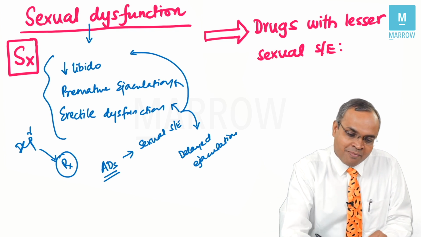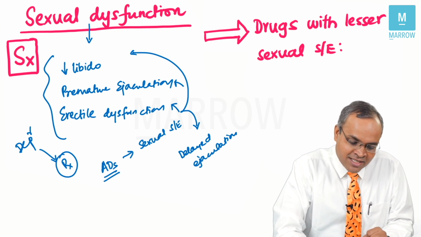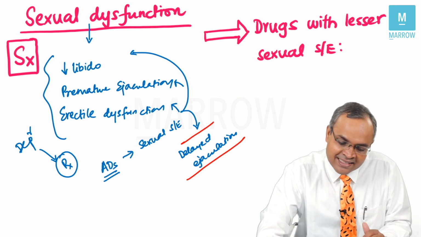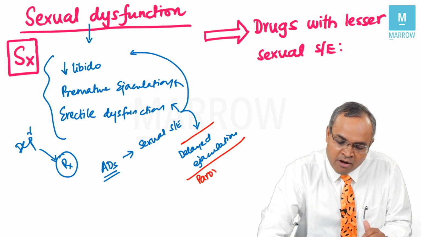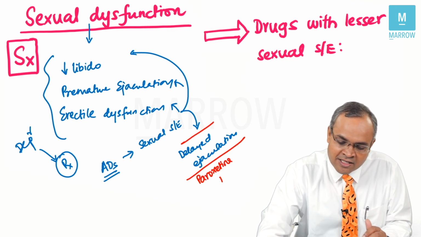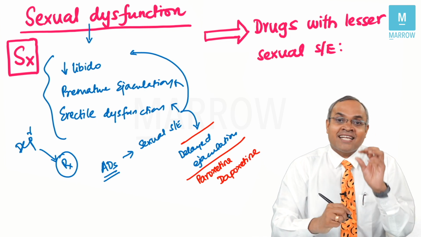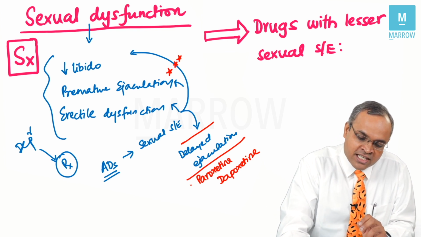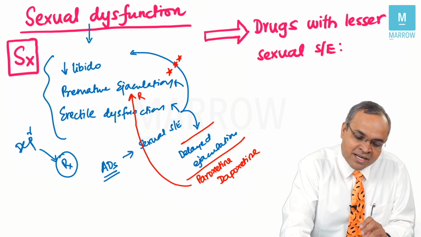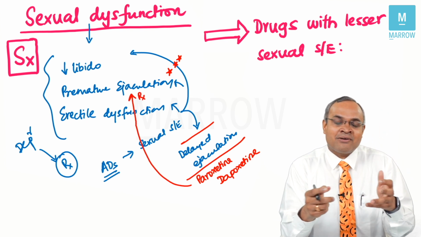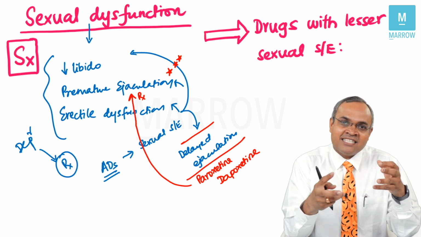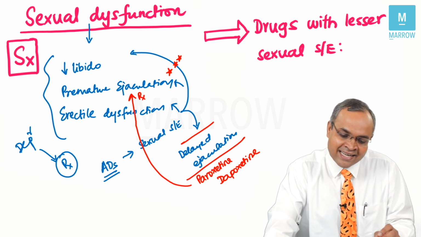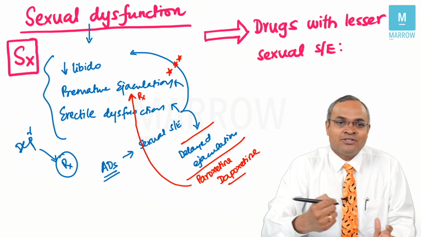Now, here is an important point. Because it can cause delayed ejaculation, there are two drugs. One is called paroxetine. Another drug is called dapoxetine. Both these drugs are used as treatment for premature ejaculation. For patients with premature ejaculation, you can use these two SSRIs as treatment because they can delay the ejaculation. This side effect of delaying ejaculation becomes treatment here. That's again asked in exam, so it's good to know.